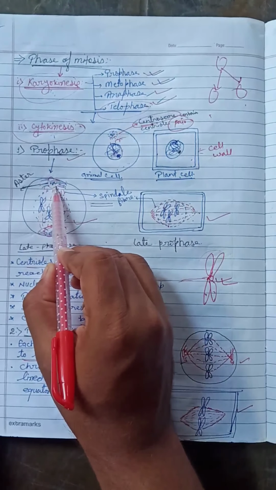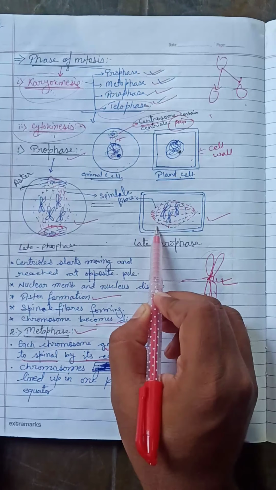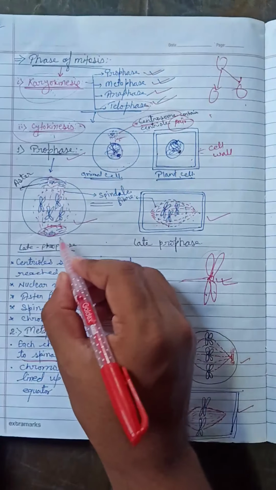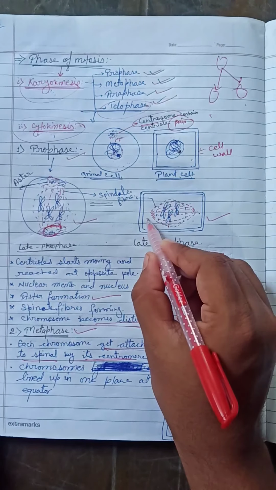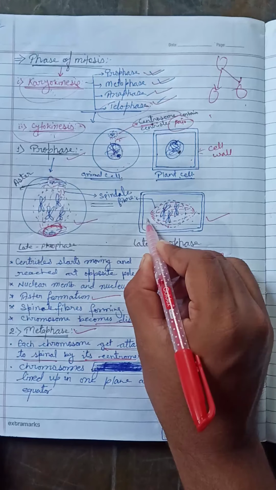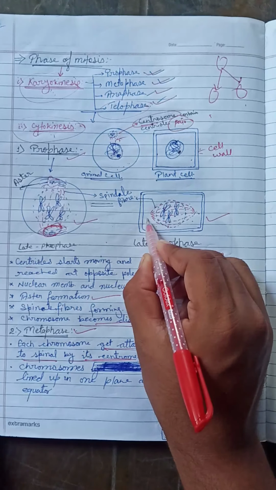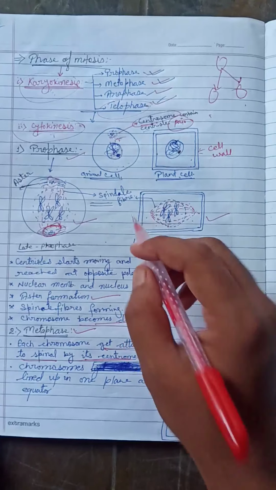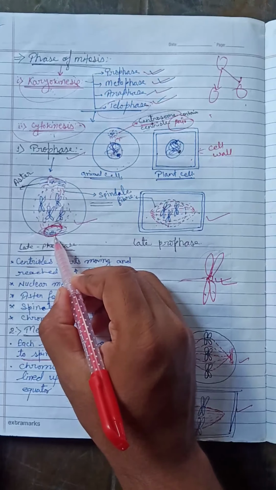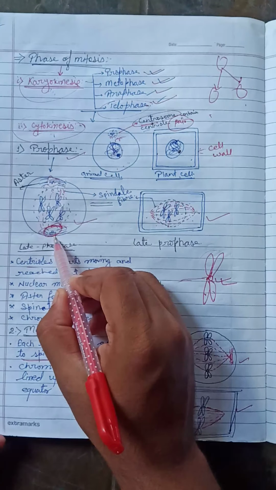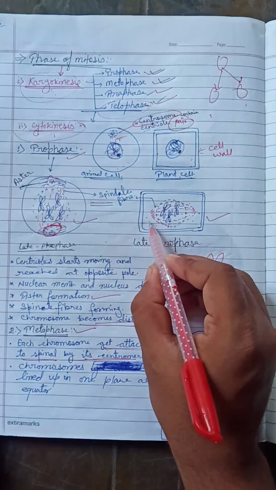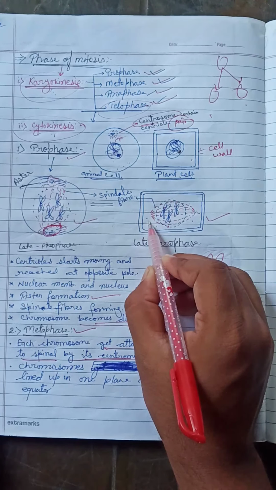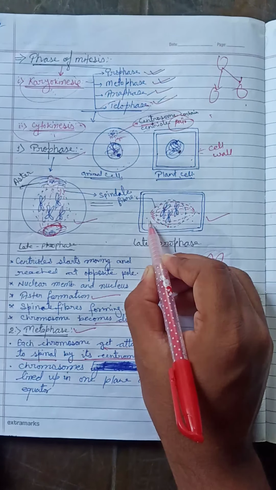Look at this difference between animal cell and plant cell. You can see the centrosomes are present here, whereas in the plant cell there is no centrosome, because I told you earlier that it is a characteristic cell organelle found only in animal cells. It helps in cell division, whereas plants lack centrosomes or centrioles.